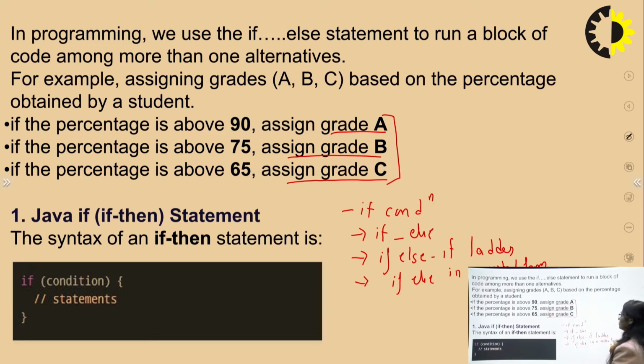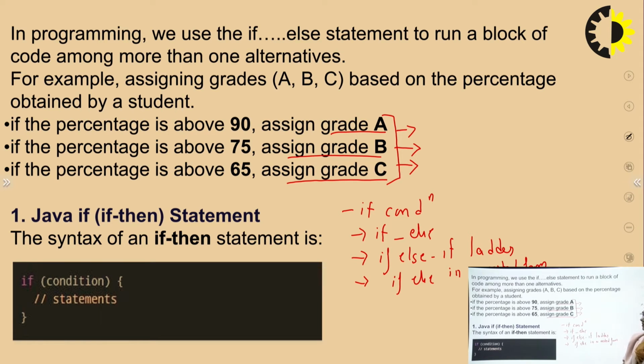So for the execution of the program for achieving this task, we need this if else condition. If the condition is not in this category, then it will move toward the next. If the condition does not lie in this condition, then it will execute the next. In all of these three situations, the conditions are put in the if condition block. So that particular if-then statement is going to work for it.